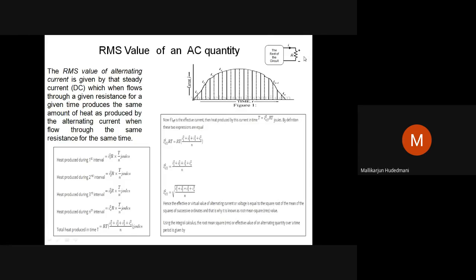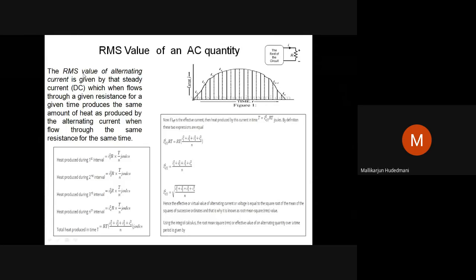To get the same heating effect, when a known voltage source is connected, how much ampere does it have to create in the path which will produce the same heat? I have to experiment. When I experiment and find so much ampere, 10, 7, 9, that makes the heat equal, that ampere is known as the RMS value of a first type of AC quantity, which is unknown to me. So let us define it.